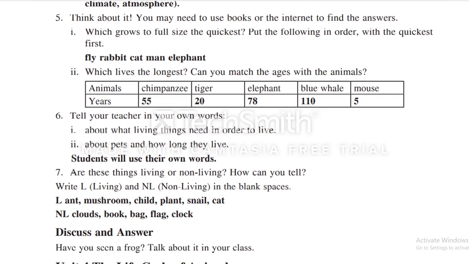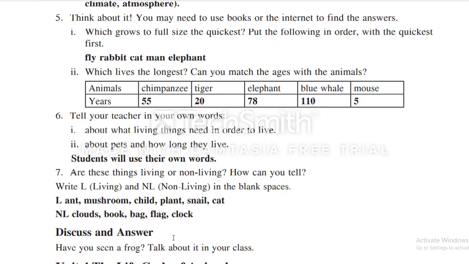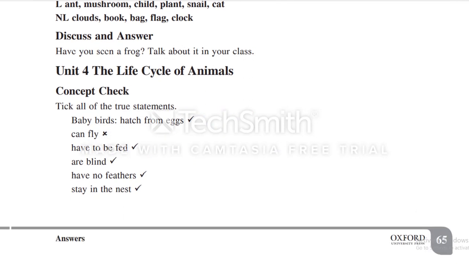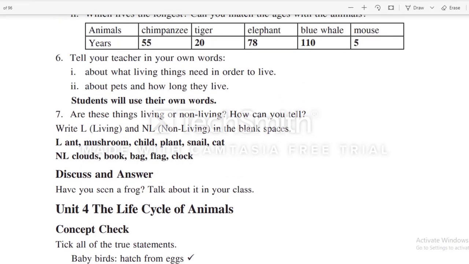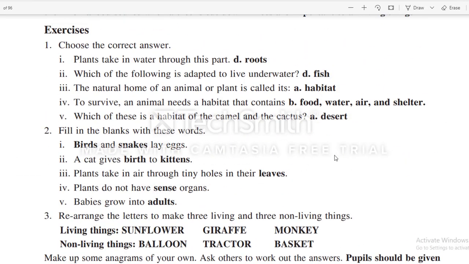Are these things living or non-living? How can you tell? Write L for living and NL for non-living. The students will do these questions on their own. All the other activities will be done in the classroom. The work which is shown in the video, the students will do.